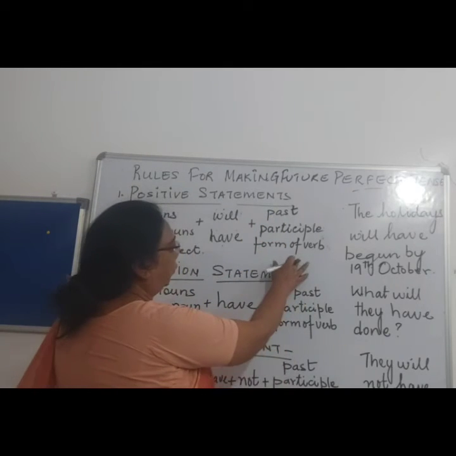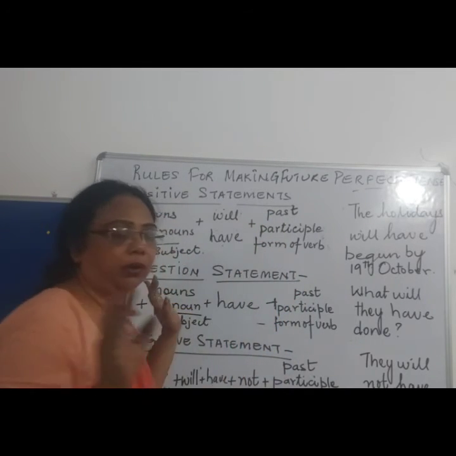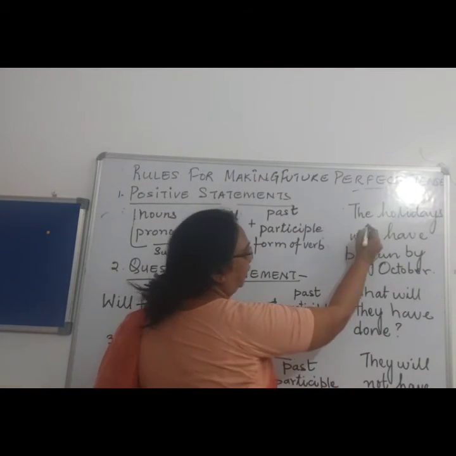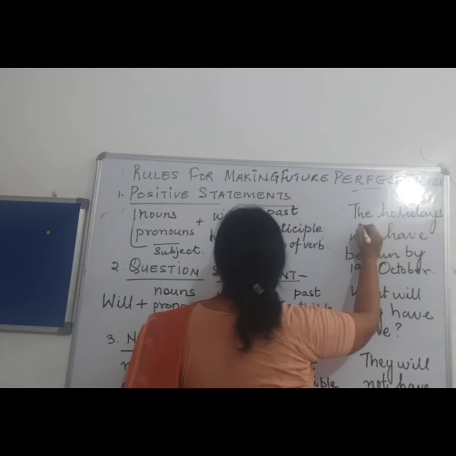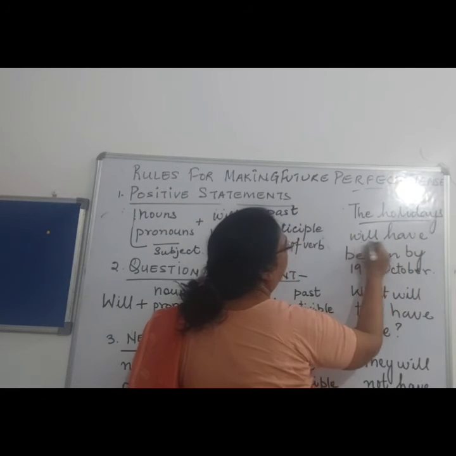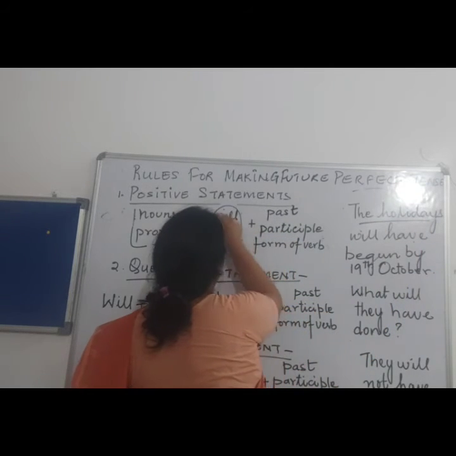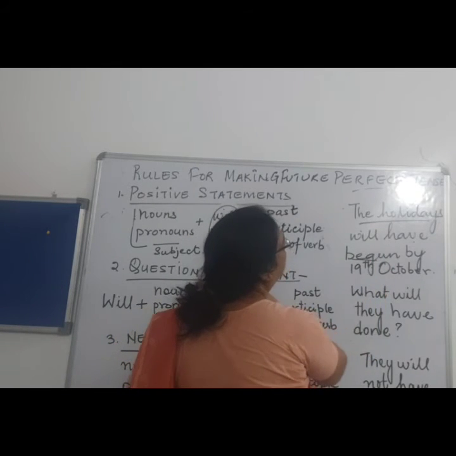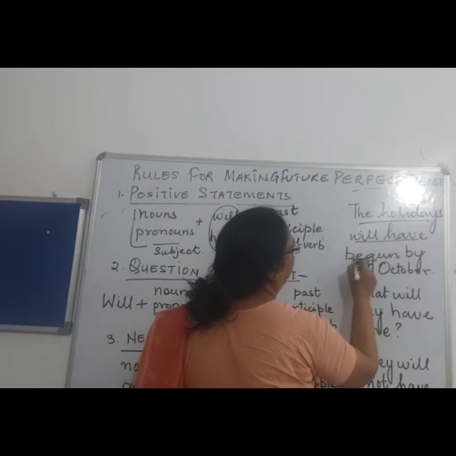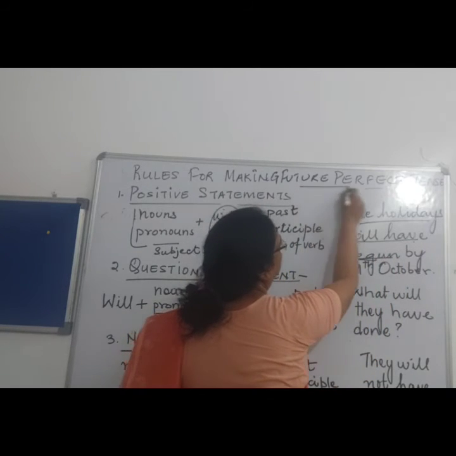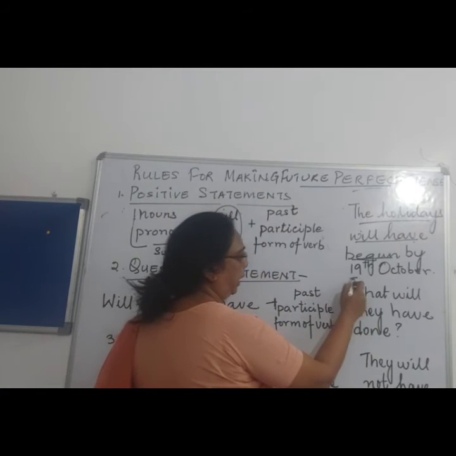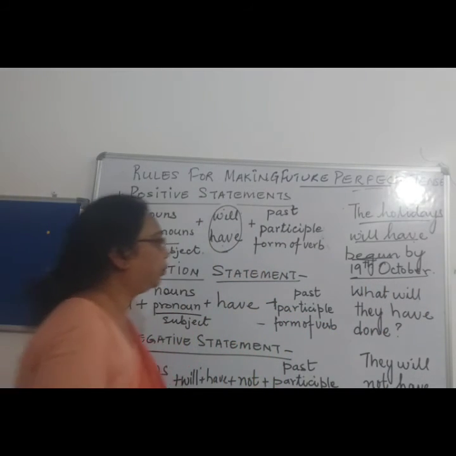This is how the sentence should be constructed. For example, the holidays is the subject. Will have is the verb, and begun is the past participle. It shows that it is the future perfect tense, and by the date it is written 19 October.